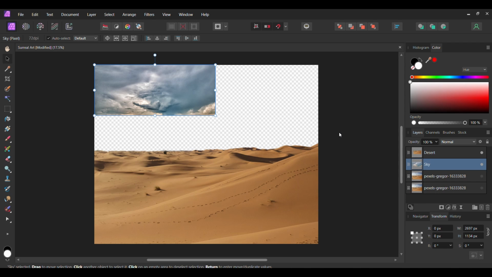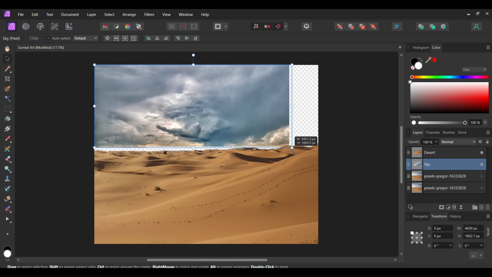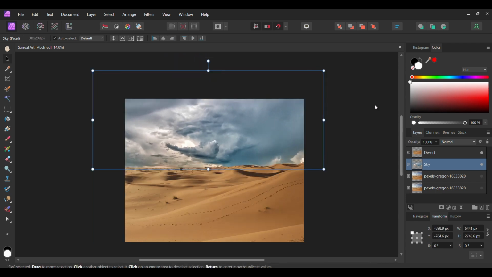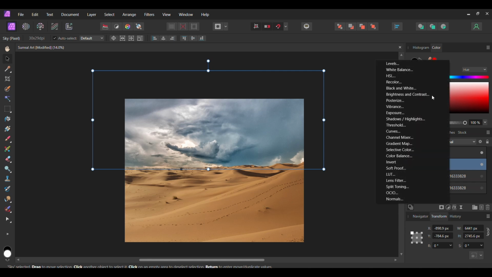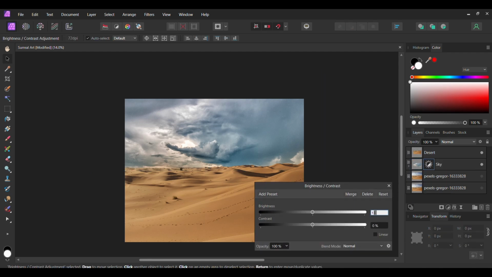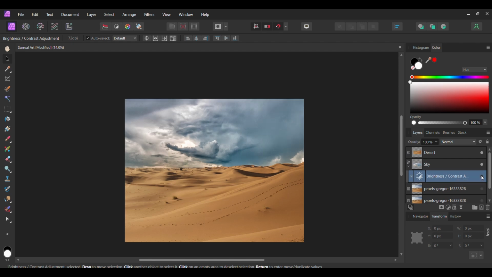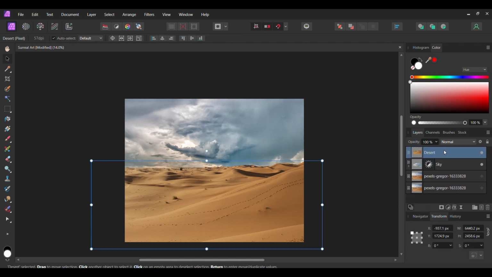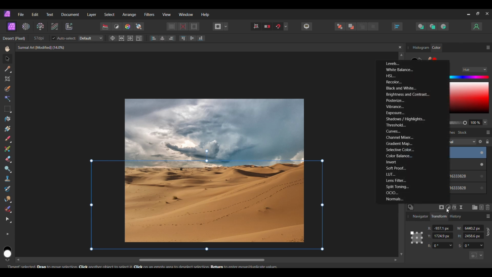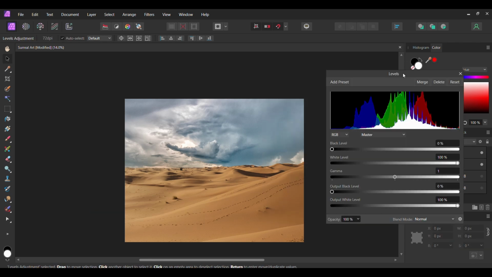Grab the Move tool. Take the tool and resize the image the way you see it on the screen. With the sky layer still selected, go to the Layers panel. Click the Adjustments icon and select the Brightness Contrast. Set the brightness to 13% and the contrast to -20%. After that, select the desert layer. Go to the Layers panel and click the Adjustments icon. Select the Levels adjustment. Set the black level to 8% and the output white level to 96%.